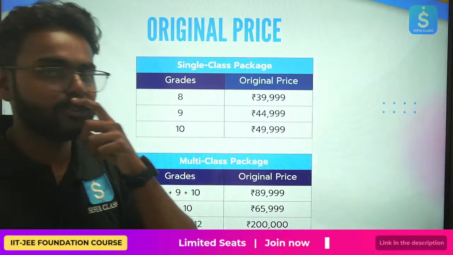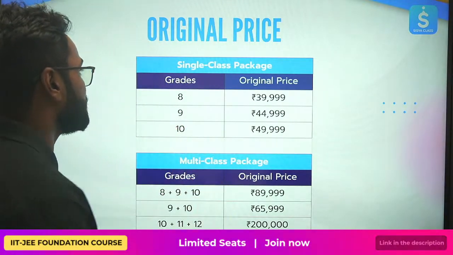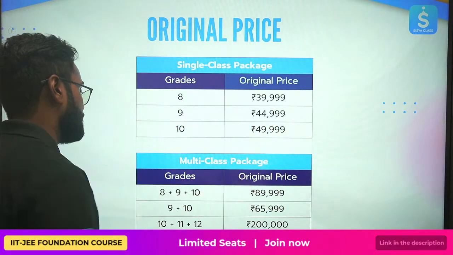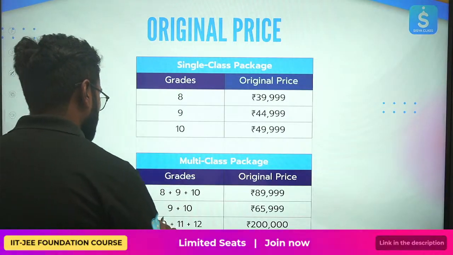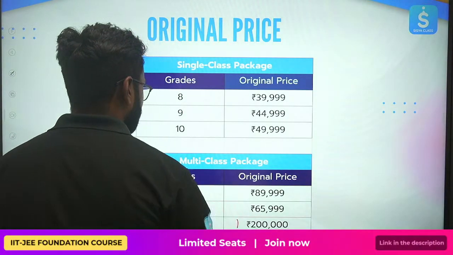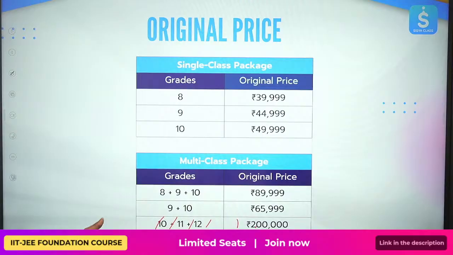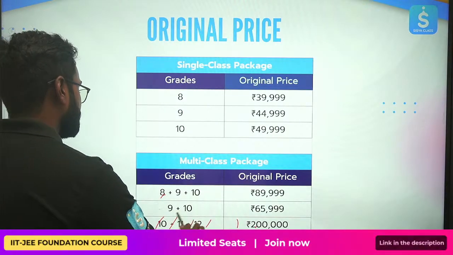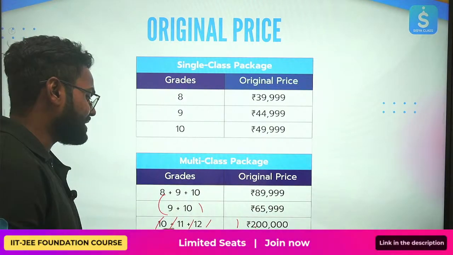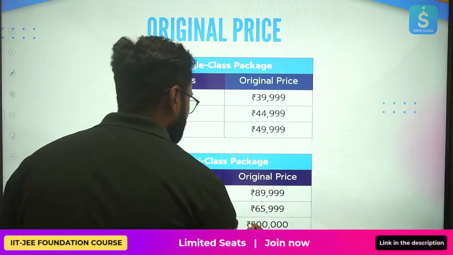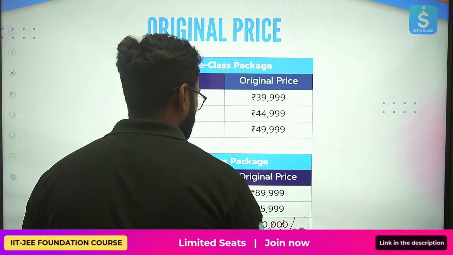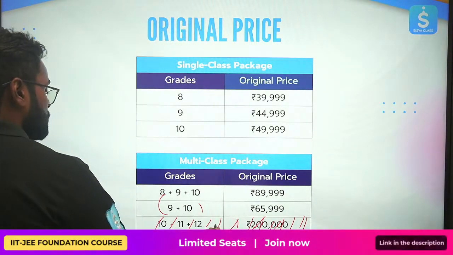Then finally coming to the prices. For 8th, 9th and 10th, we have 39,999, 44,999 and 49,999. If you want to study for a longer duration, we have multi-class packages also: 8th, 9th and 10th for 89,999, and 9th and 10th for 65,999. 10th, 11th and 12th is 2 lakh rupees, but there are no seats left. Sorry, the seats are empty.